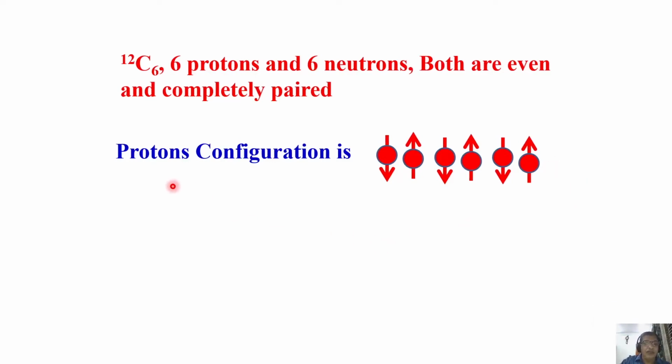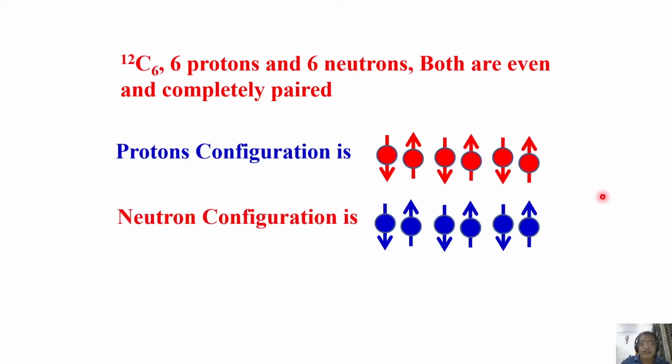Proton pairing configuration, if you see, there is no unpaired proton. Similarly, there is no unpaired neutron. All protons and neutrons are completely paired. So what is the total spin of carbon 12? 0. There is no unpaired proton or unpaired neutron.